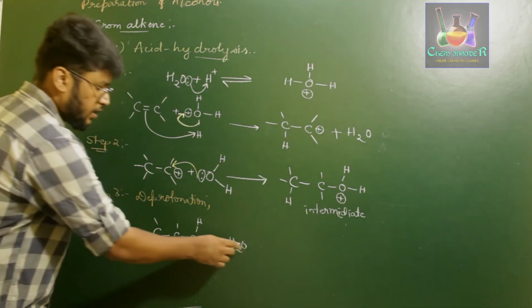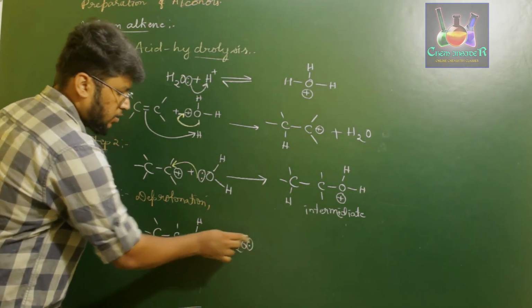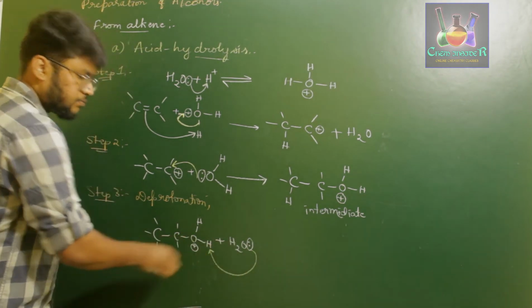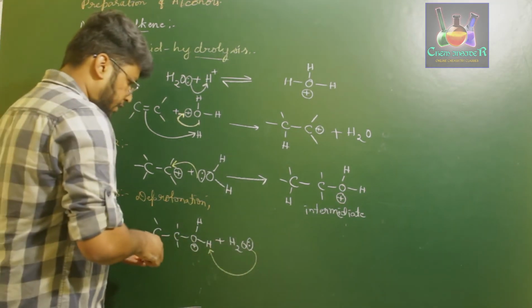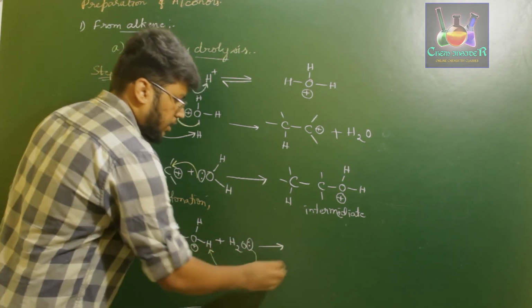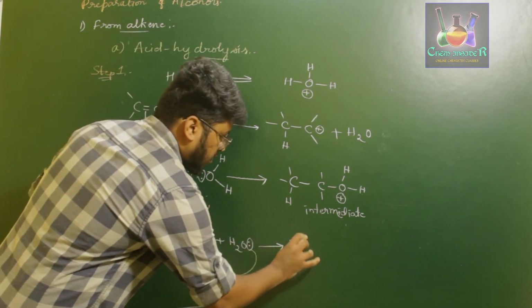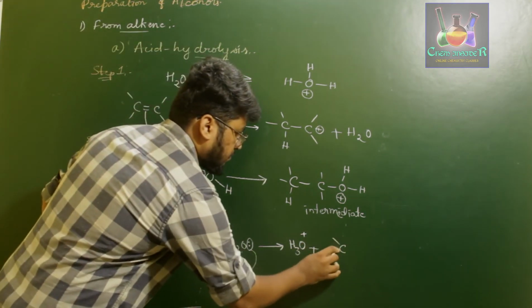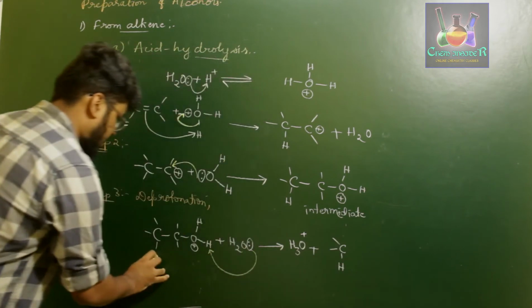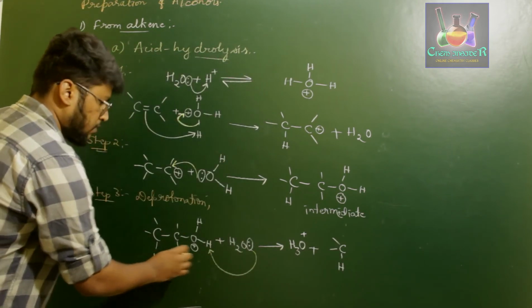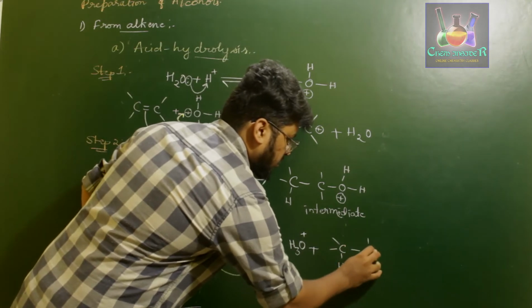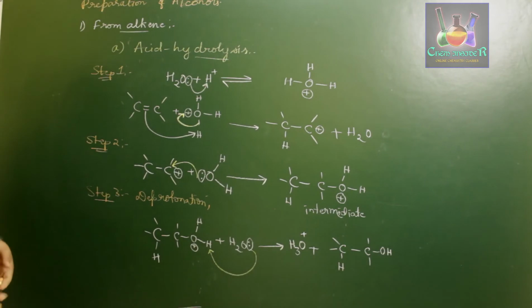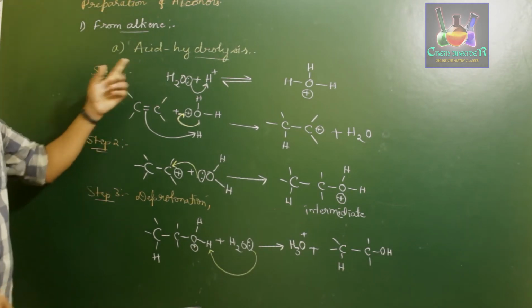So what happens over here is, the lone pair of electrons present on the oxygen of the next water molecule attacks the proton. It attacks the proton and takes away the hydrogen, forming H3O plus, giving us alcohol, that is, we had a hydrogen here, and COH. Okay, so this is how we prepare alcohol from acid hydrolysis of alkene.